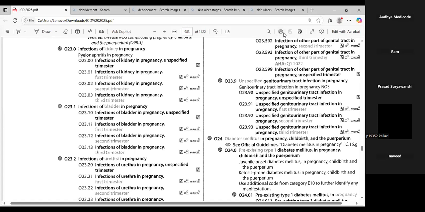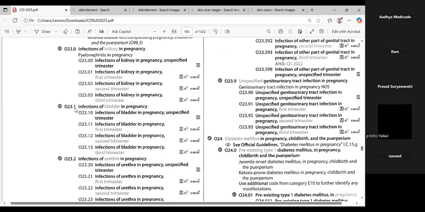In the question, it is 20 weeks of gestation, which is falling into the second trimester. I have already shown you the time periods of the first, second, and third trimester. As it is falling into the second trimester, the code will be O23.12, infections of bladder in pregnancy, second trimester. So this will be the complete code, guys.